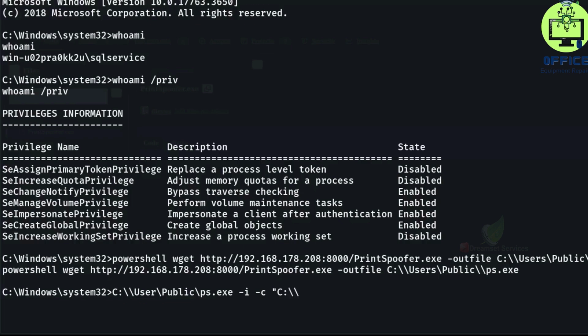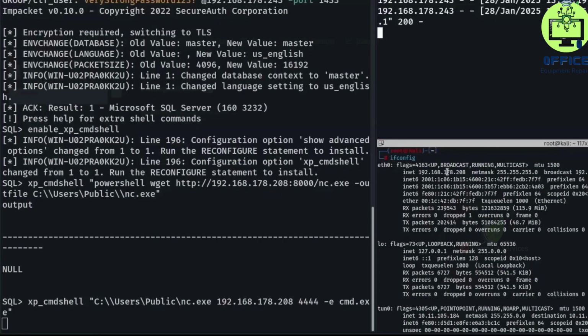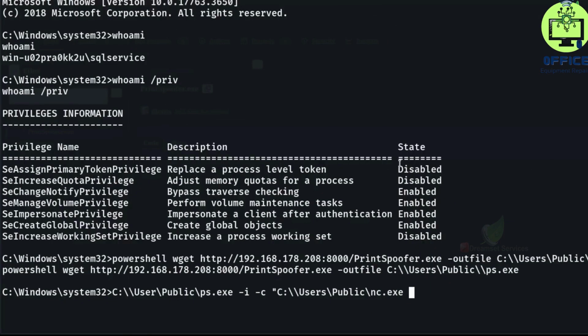We're gonna execute the netcat file that we just stored under Users\Public, nc.exe, followed by the IP address of our Kali machine. Let me copy it again and then paste it right here.